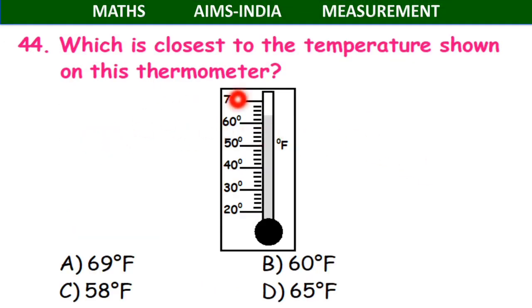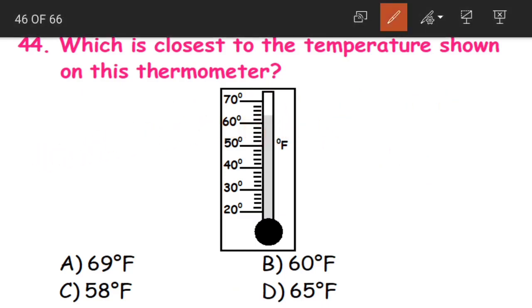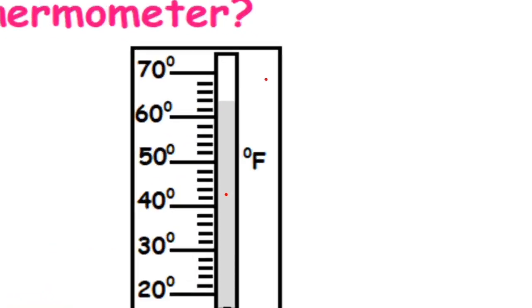Question 44. Which is the closest to the temperature shown on this thermometer? Again, here this is above 60. So 60. After that we are having the first, let me show you clearly. Okay. See, this big line is 60. You are having small lines, right? The first one is 62. The next one is 64, 66, 68. Okay, children? Plus 2. Keep on adding 2 for each line.